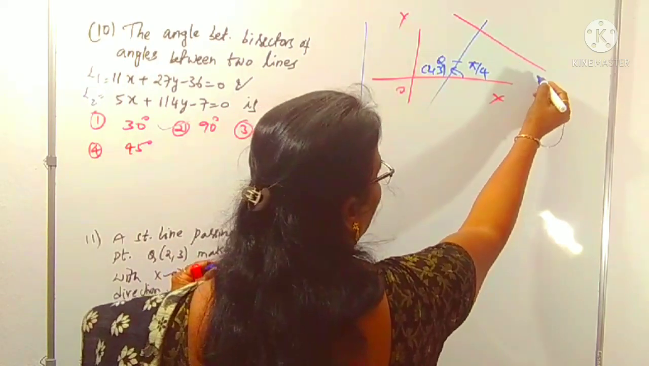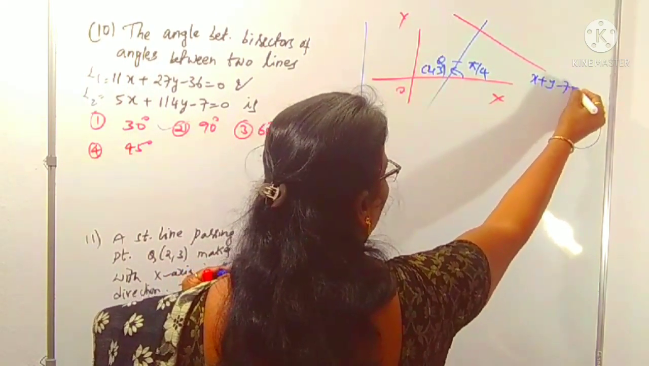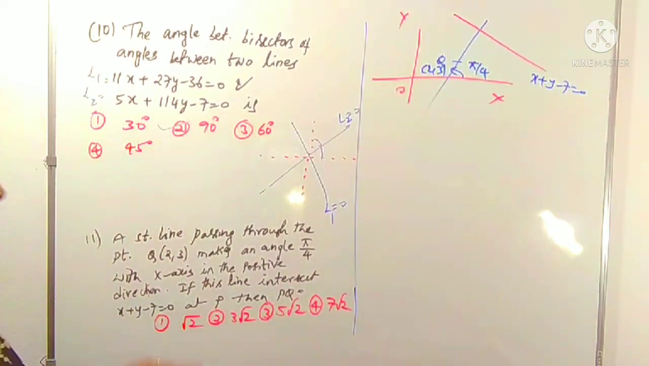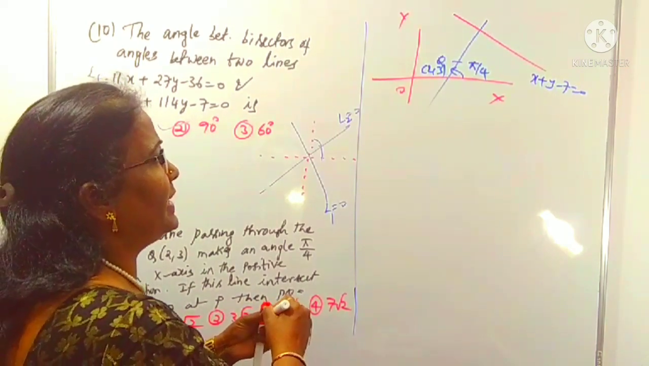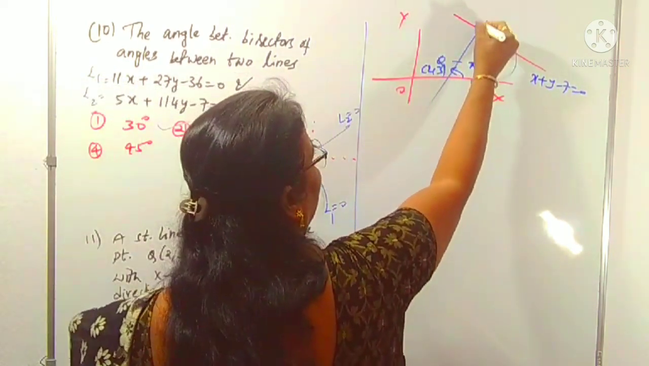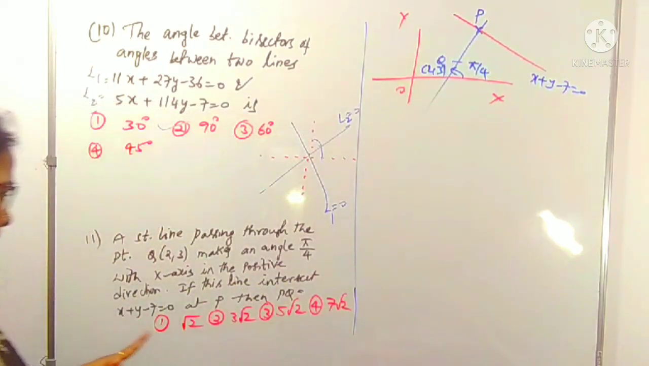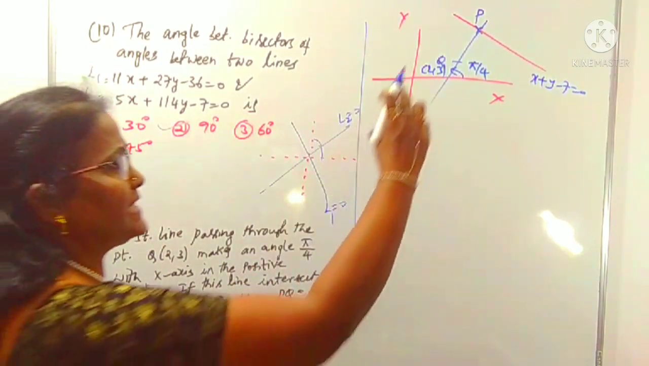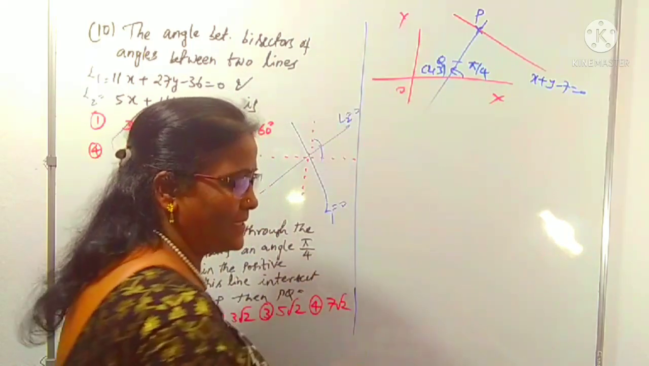This is the line x plus y minus 7 is equal to 0, at which point P? This is a point P. Then he is asking for the PQ distance. We need this PQ distance.